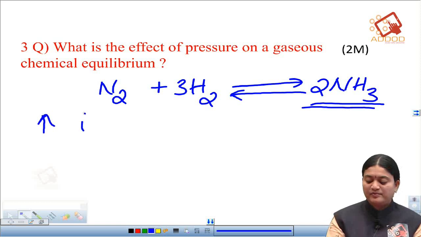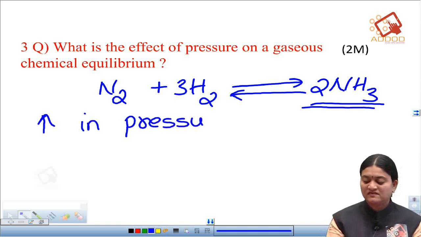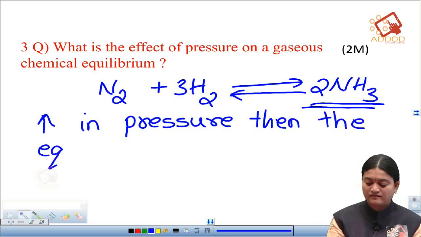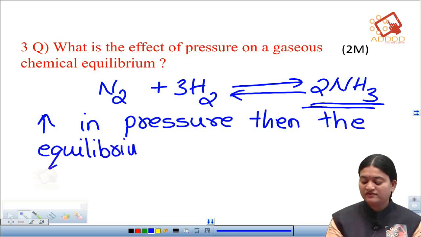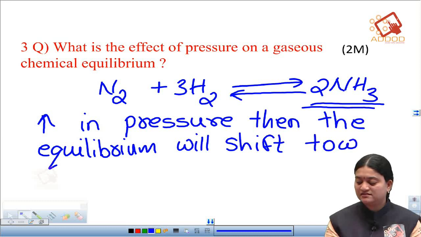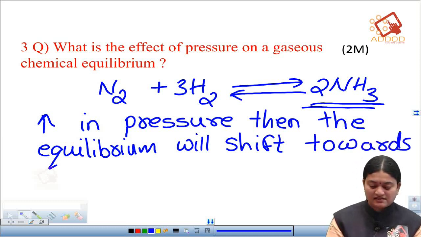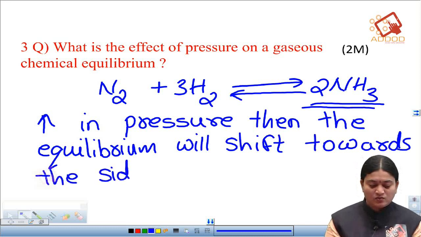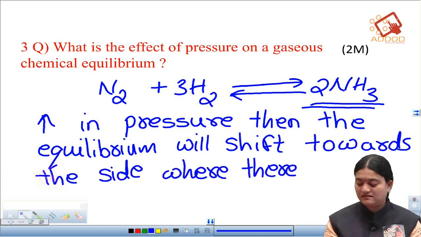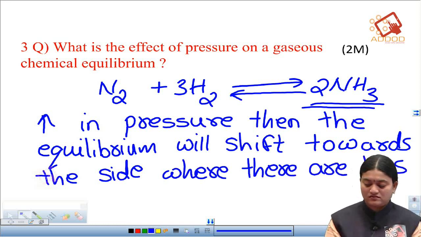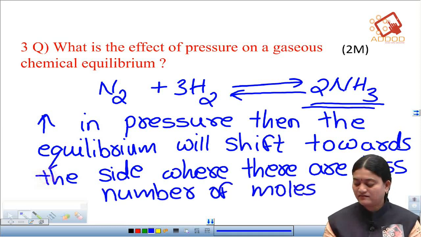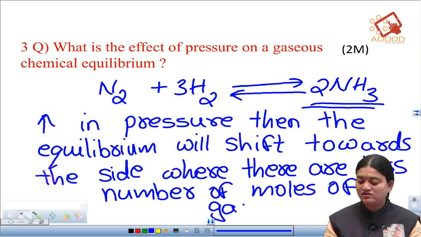Increase in pressure, then the equilibrium will shift towards the side where there are less number of moles of gases. Where there are less number of moles of gases.